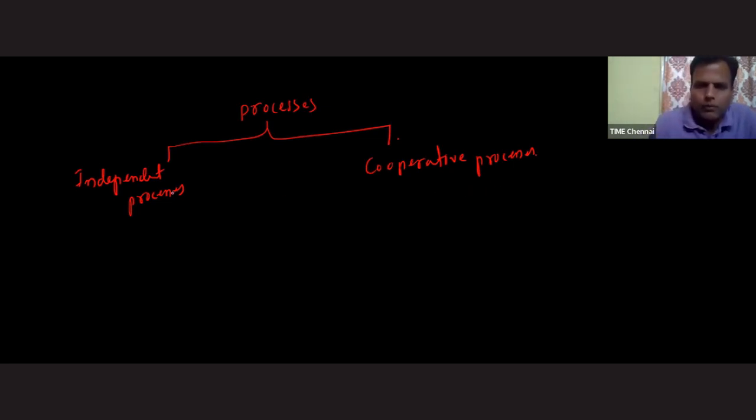Let's see this one: cooperative processes and independent processes. What is the meaning of cooperative processes? Cooperative processes are such kind of processes where at the time of execution they may affect each other. The best example is the producer consumer problem, where both are affecting each other. So that's why we are getting the data inconsistency issue.